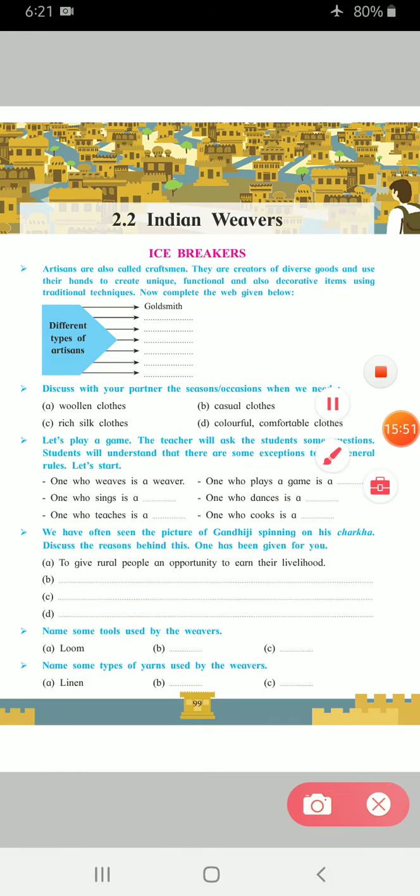Now let's turn to the next. We have often seen the picture of Gandhiji spinning on his charkha. Discuss the reasons behind this. One has been given for you. Most of the time we have seen our father of the nation Mahatma Gandhiji on his charkha spinning something.